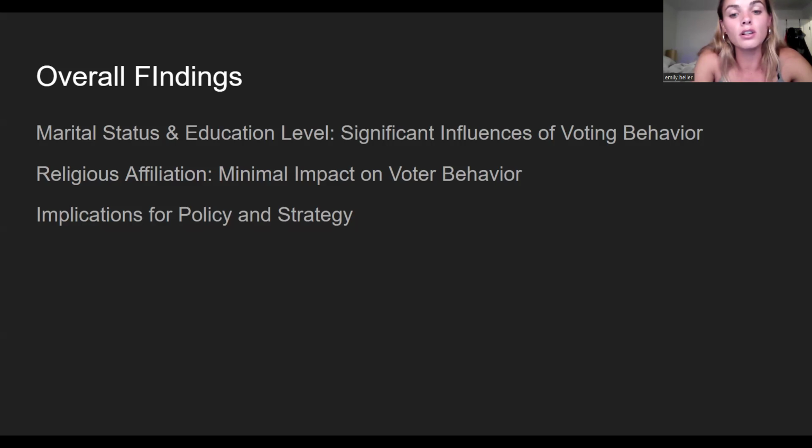These findings are very important, and they give a deeper understanding into different demographics and help people when creating campaigns or pushing people to vote. It helps target people and what they respond to. Campaign strategists and researchers must recognize these differences and develop more effective approaches for encouraging participation among different groups of people. So these results will really help with that.